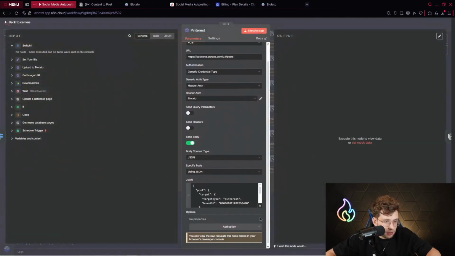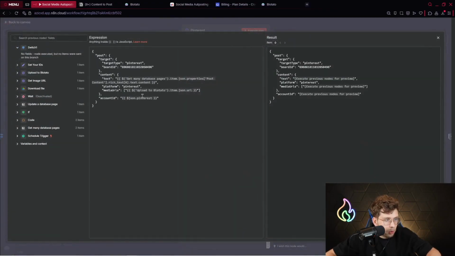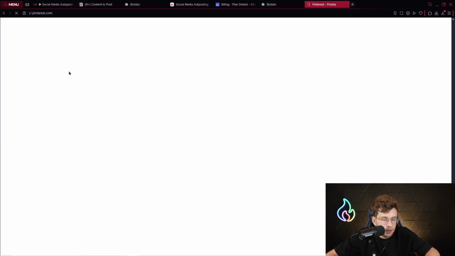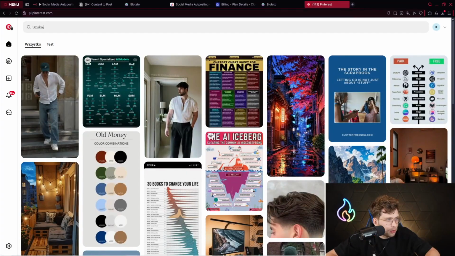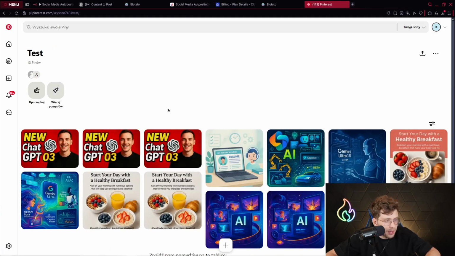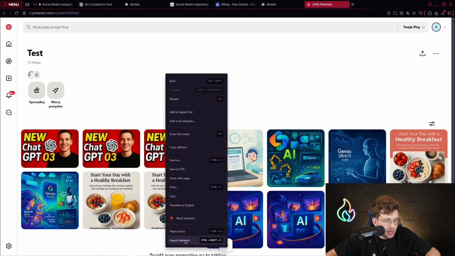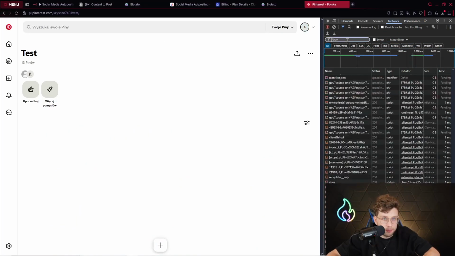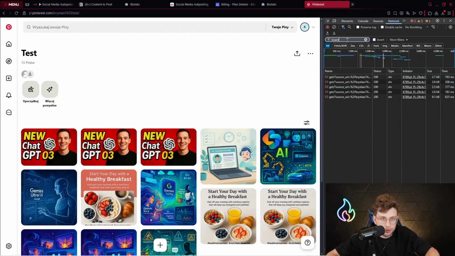For Pinterest, it looks like this. Also, what's very important, you've got something which is board ID. Now I will show you how to get it. It's not that obvious. So you go ahead to Pinterest. You need to take your board. I can go over to my account, go here to my board and now click on inspect element. Then you go to network and you refresh your page and you can type here the board.